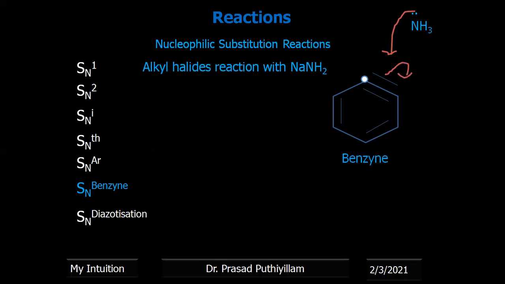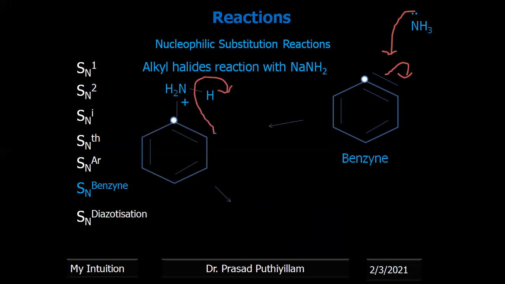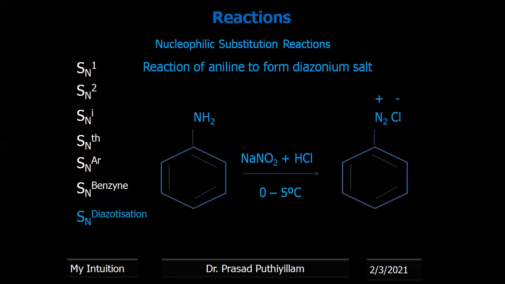Whereas if the electron density on the attacking NH2 goes away from carbon-14, then the corresponding product will have NH2 connected to carbon-14. How these two different products are obtained, based on the product formation, the reaction mechanism was finalized, and we call it the substitution nucleophilic benzyne reaction.